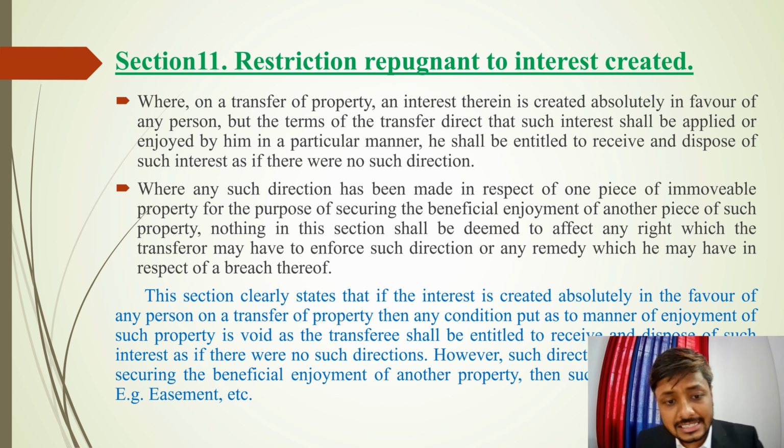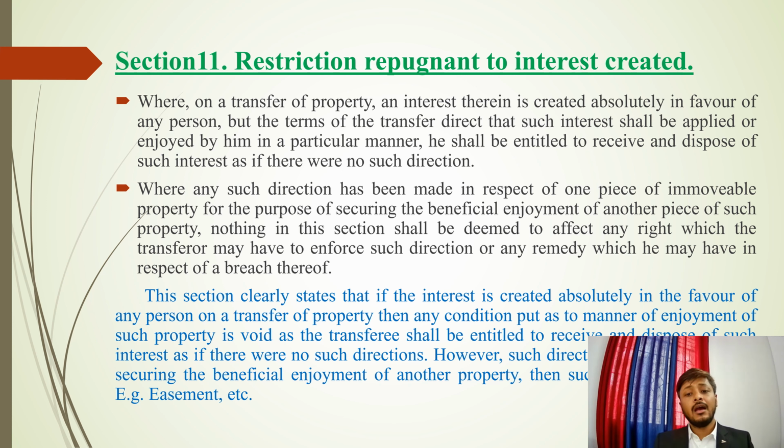Now there is an exception to this rule, which suggests that where any such direction has been made in respect of one piece of immovable property for the purpose of securing the beneficial enjoyment of another piece of such property, nothing in this section shall be deemed to affect any right which the transferor may have to enforce such direction, or any remedy which he may have in respect of a breach thereof.